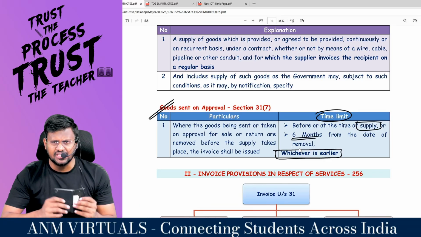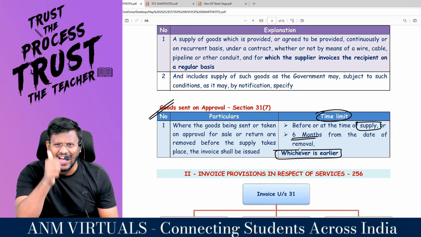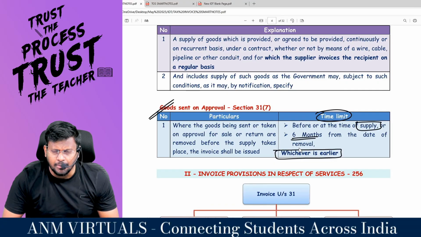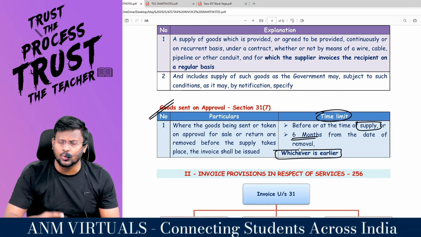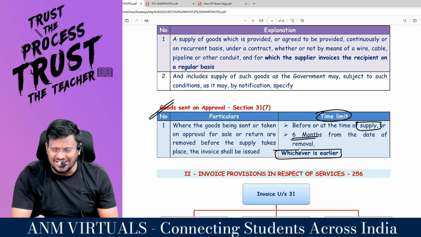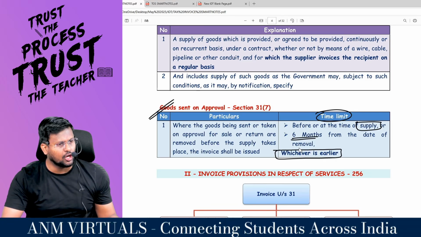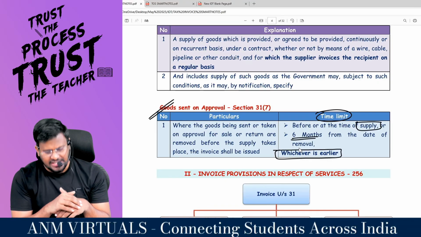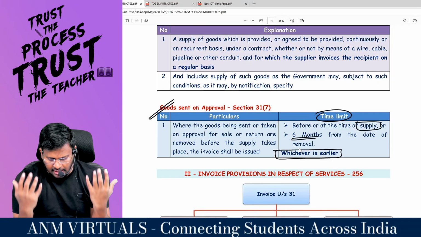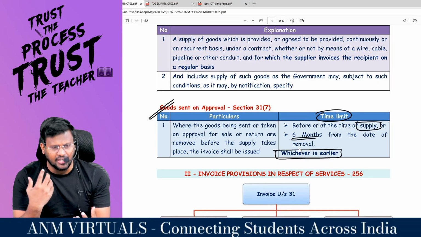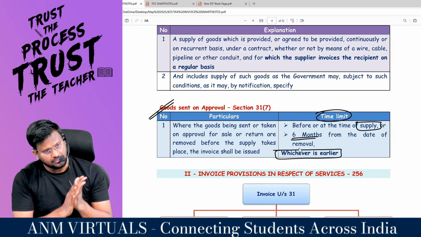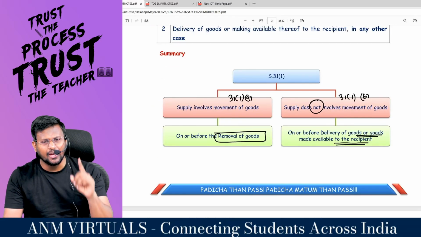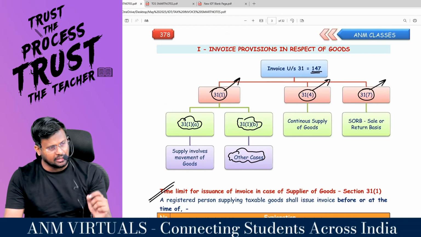So, today if I send the goods to you, within 3 months you are saying that accepted, then by that time I have to raise the invoice. Or my dear lovable students, till 6 months after sending the goods, you are not opening your mouth, then the Act is saying that within 6 months from the date of removal, whichever is earlier. So before or at the time of supply, or 6 months from the date of removal, whichever is earlier.